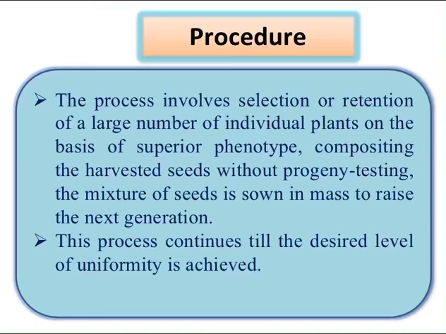In mass selection, the process involves selection or retention of a large number of individual plants on the basis of superior phenotype, compositing the harvested seeds without progeny testing. The mixture of seeds is sown in mass to raise the next generation, and this process continues till the desired level of uniformity is achieved.